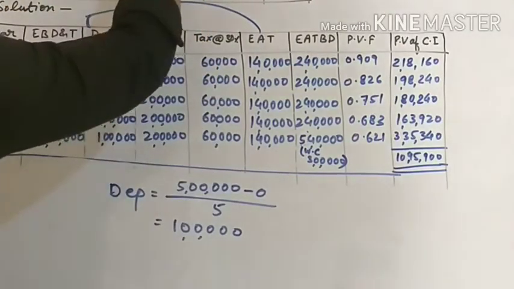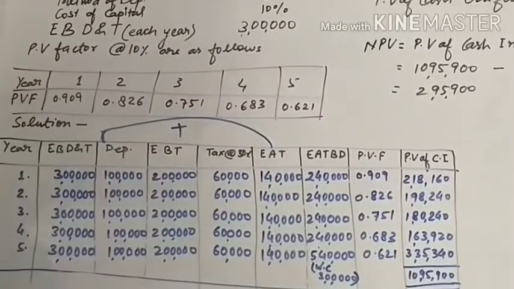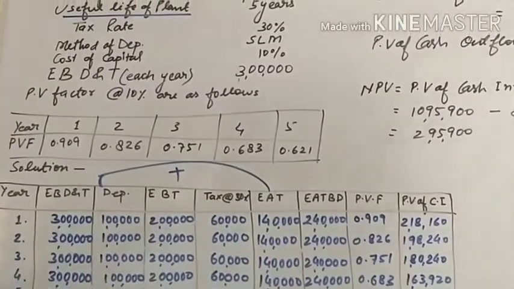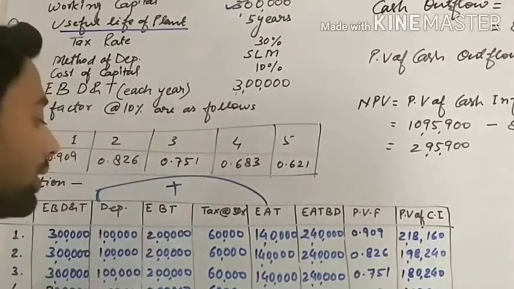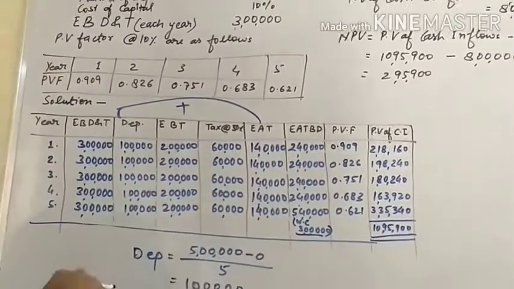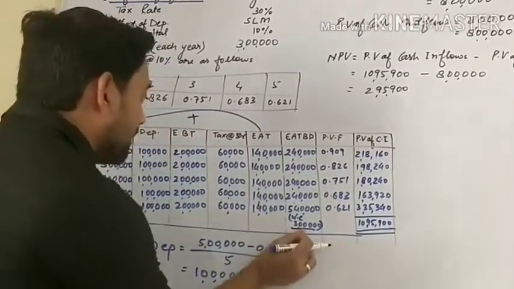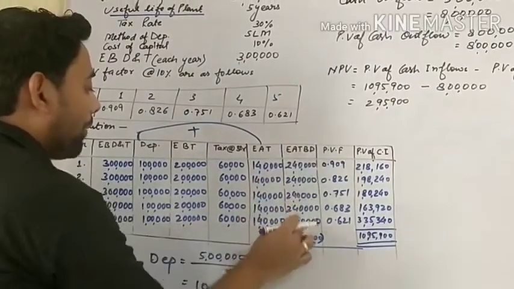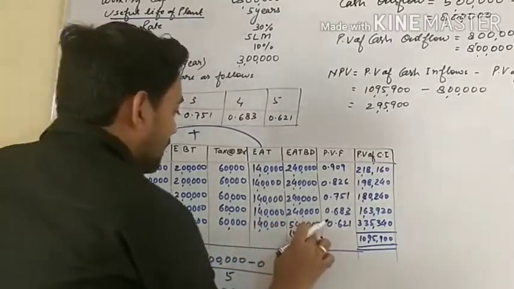In the 5th year, the useful life of the plant or project is 5 years, and we required working capital of 3 lakh. It means when the useful life of the project has passed, we will save 3 lakh as working capital. This 3 lakh will come back, so it would be a cash inflow. That's why we will consider it with EATBD. It means 2,40,000 EATBD plus 3 lakh working capital. Its total value is 5,40,000.